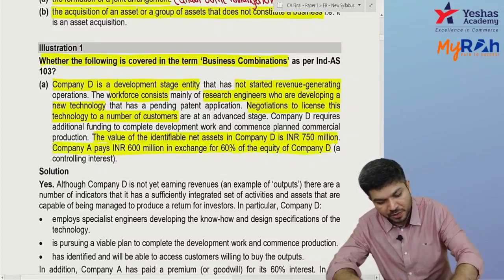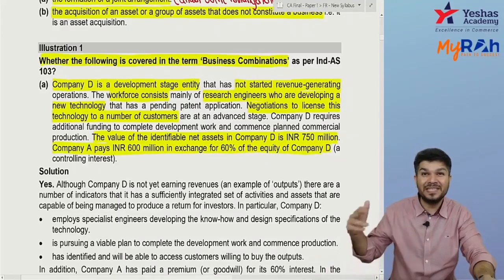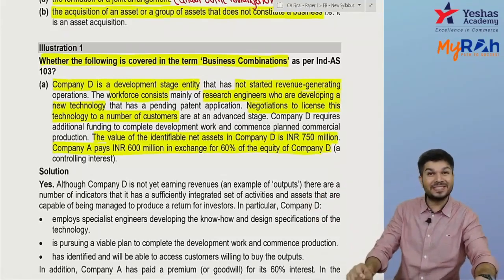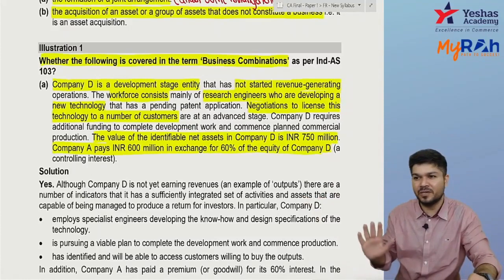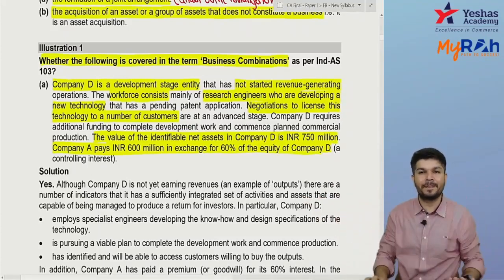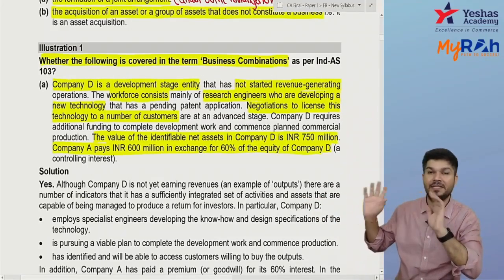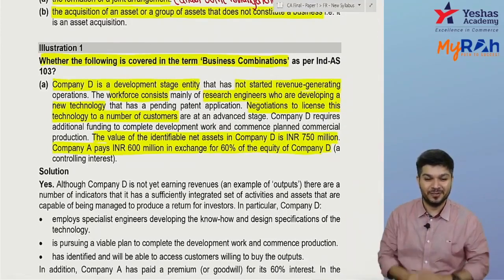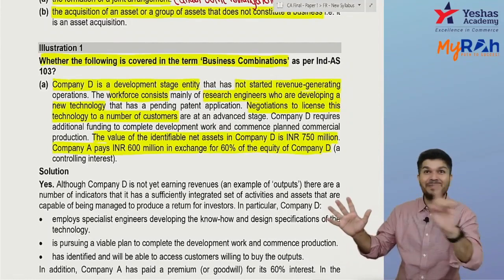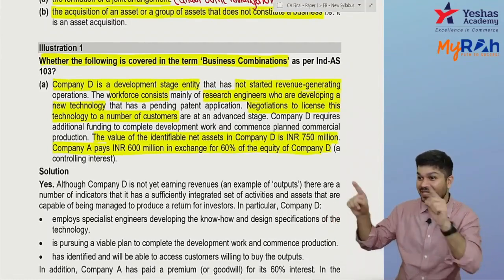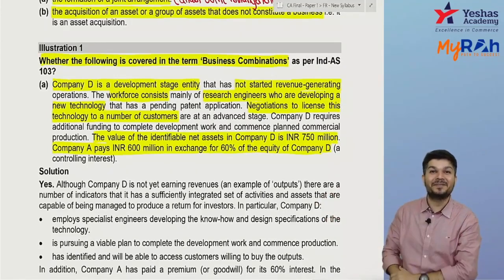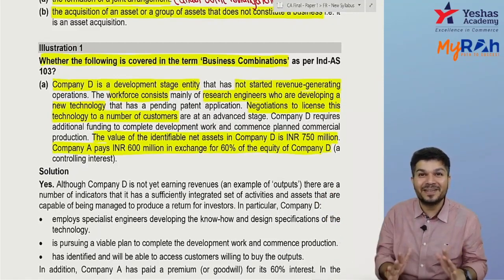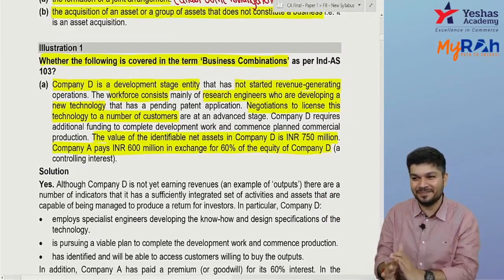Question: if you acquire 60% of Company D, do you get control over Company D? Yes, I got control over Company D. Now the question is whether Company D is a business. Getting control over Company D doesn't mean it's a business combination. You need to understand that Company D has to be a business. If Company D is a shell company, it's not a business.